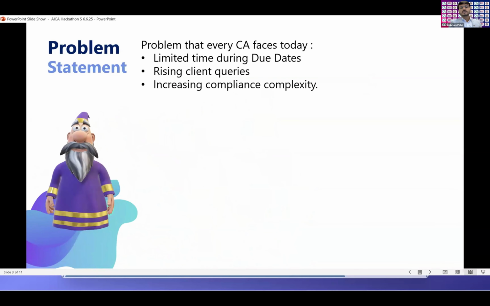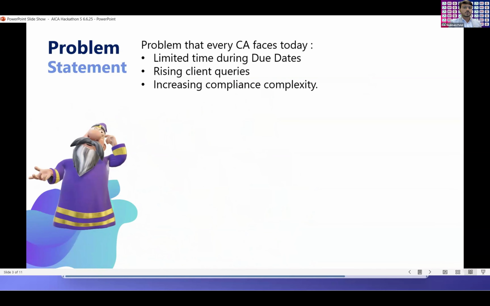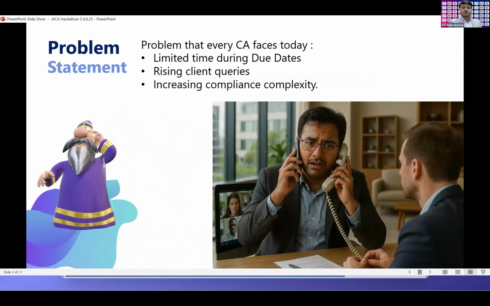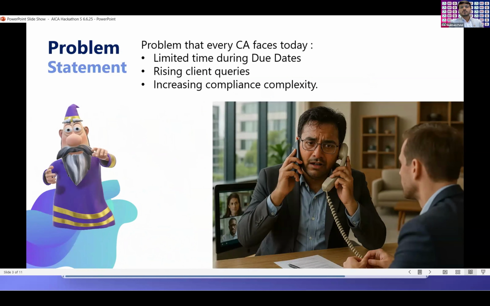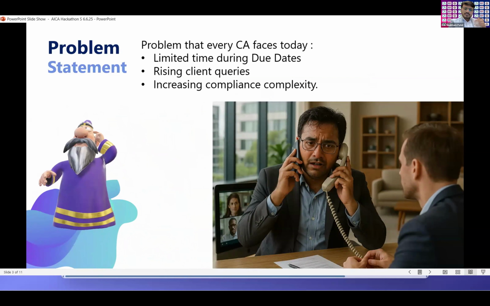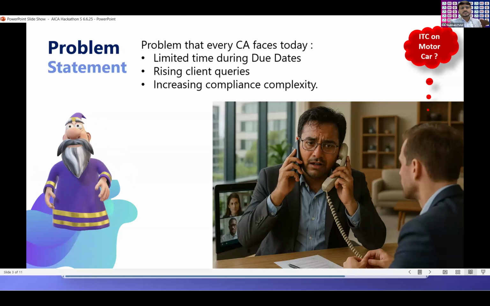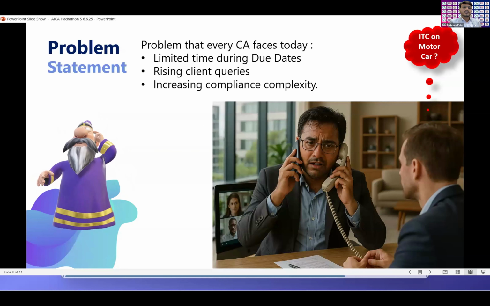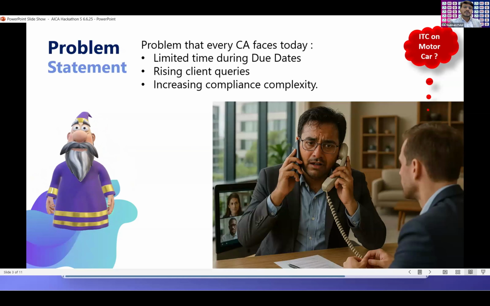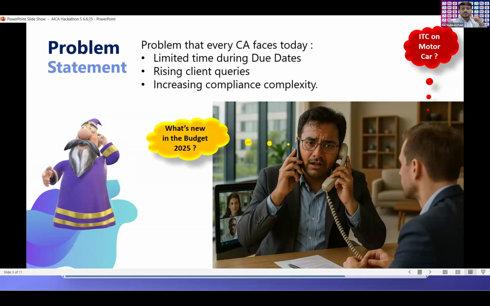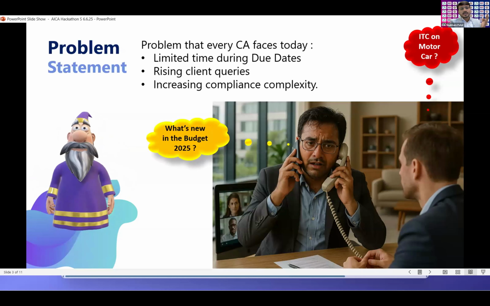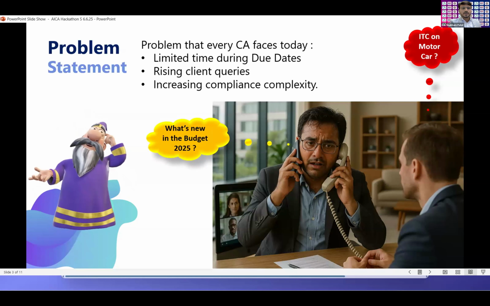The problem is the universal problem of all the chartered accountants present over here or in the entire universe. First of all, imagine yourself in a situation where a random client sits in front of you and asks about a query which has already been discussed with you long back. He wants to purchase a car. He wants to ask whether he can get the GST claim on the purchase of the motor car. Or at the same time, you receive a phone call from another client asking, sir, what are the updates in the budget 25?